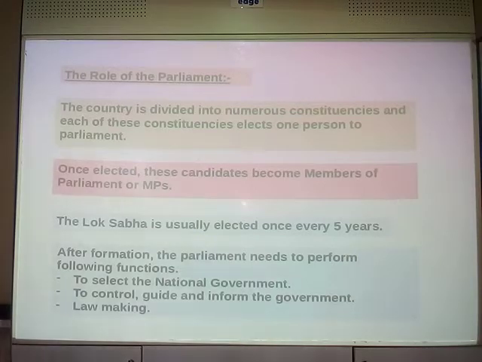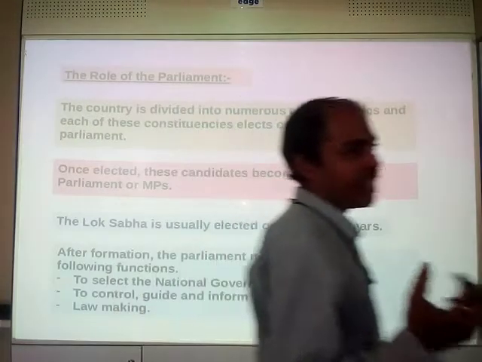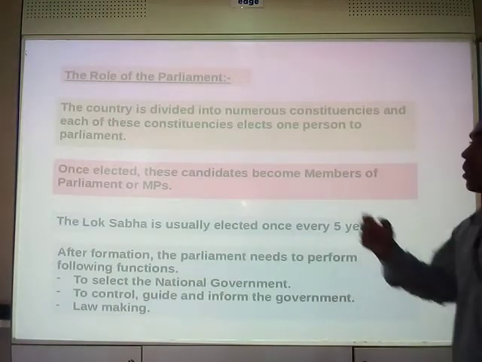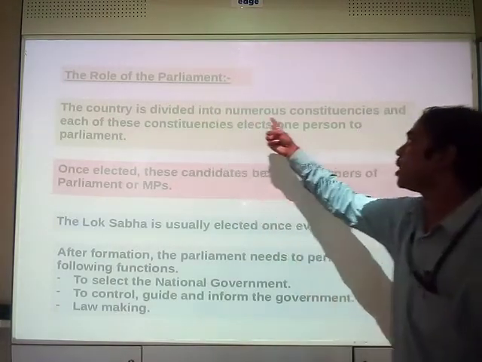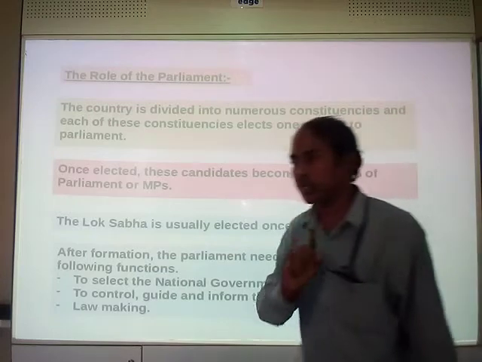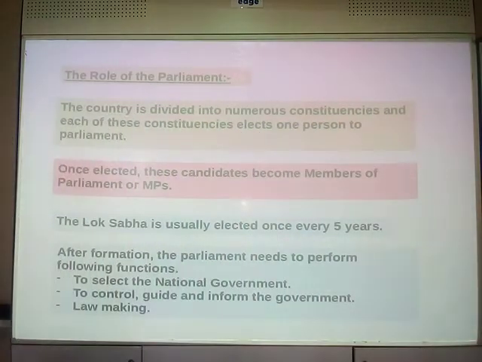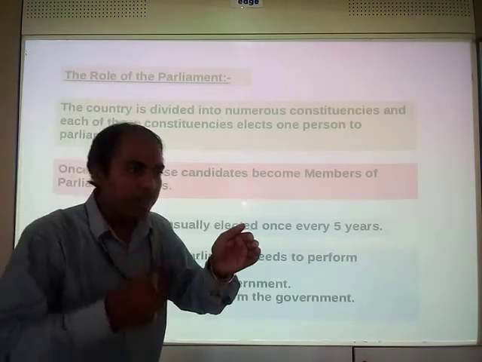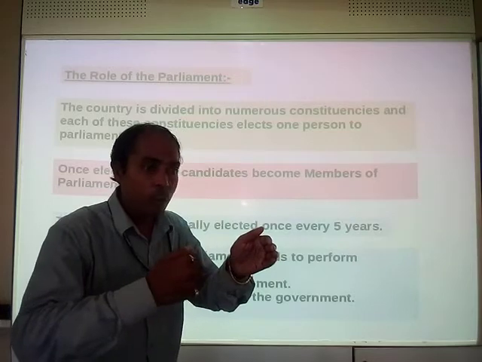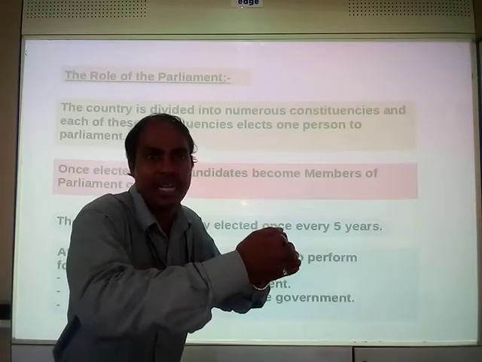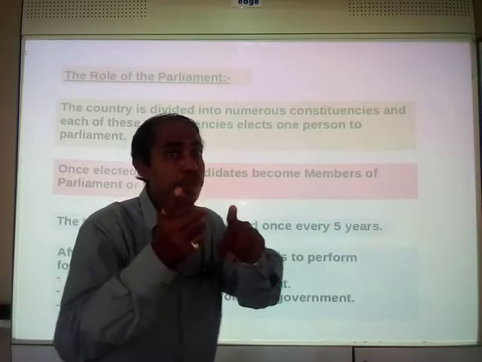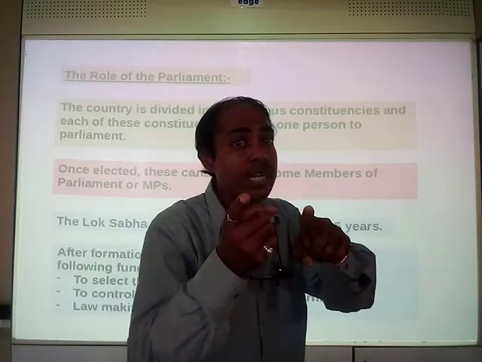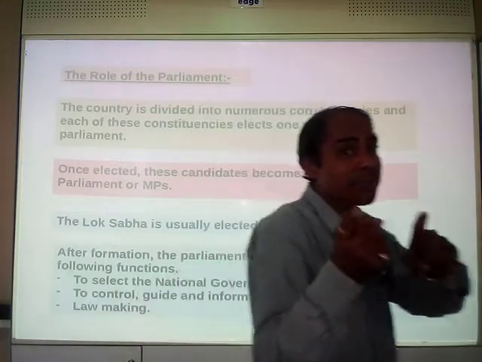Now, the role of the parliament. What we need to learn is that the country is divided into numerous constituencies. In standard 7 you learned about a constituency: the particular area from where people choose their elected representative. Those become members of the legislative assembly, MLAs, remember?